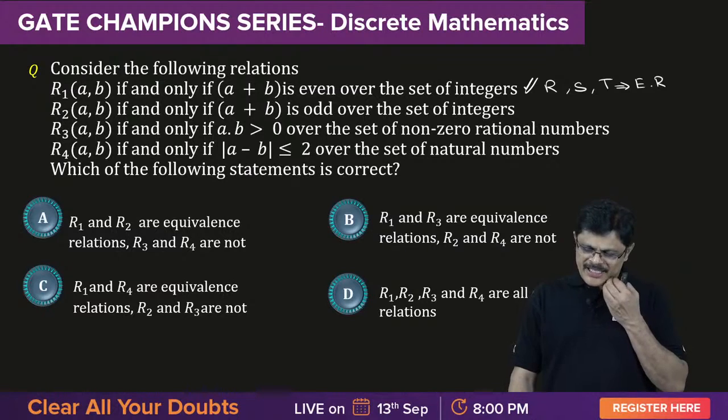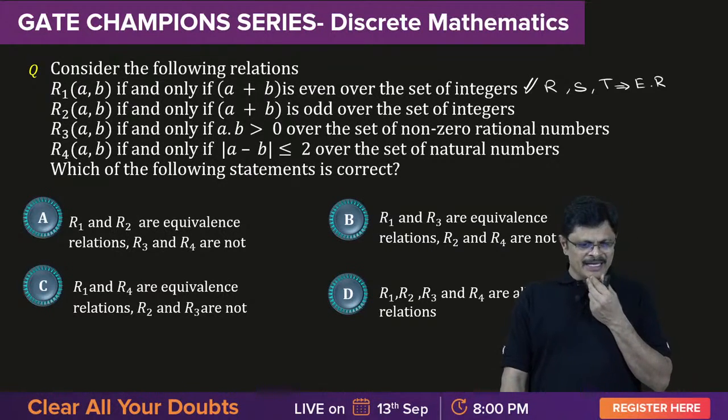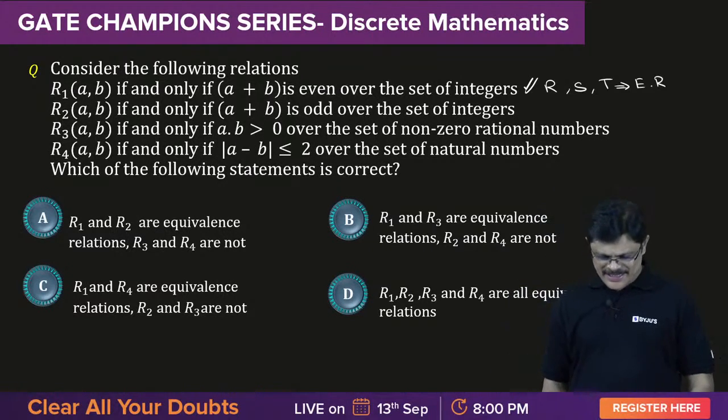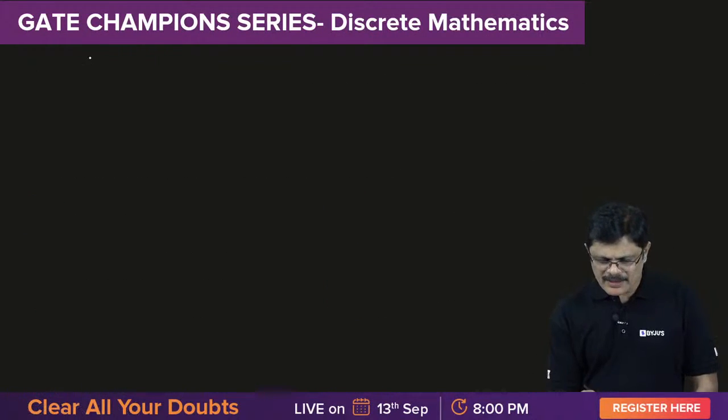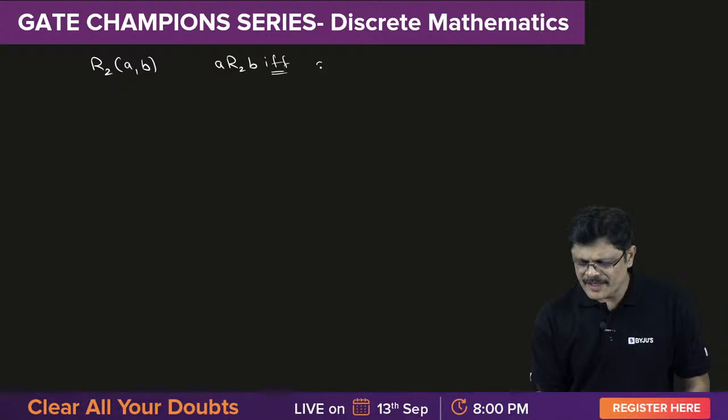Now out of the next 3, which of them are equivalence relations? Let us see R2. R2: A is related to B if and only if A plus B is odd.